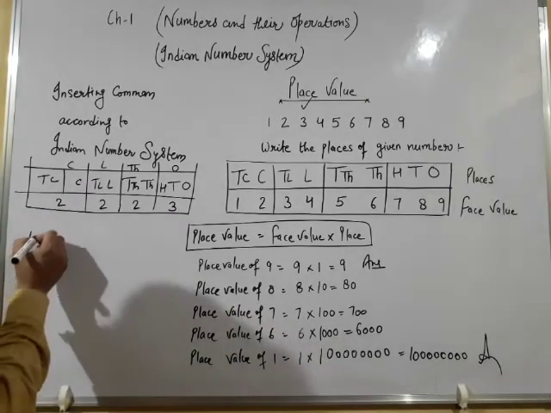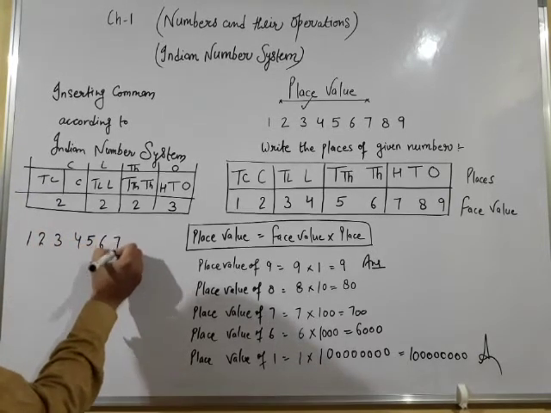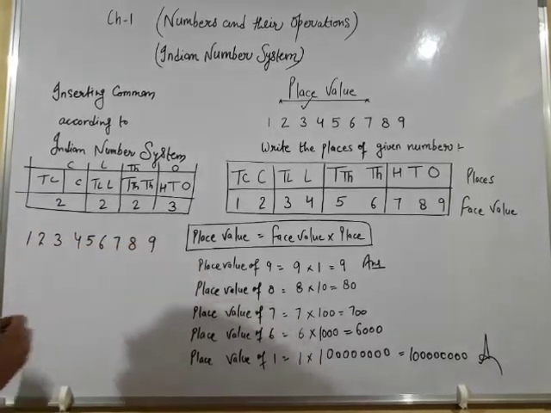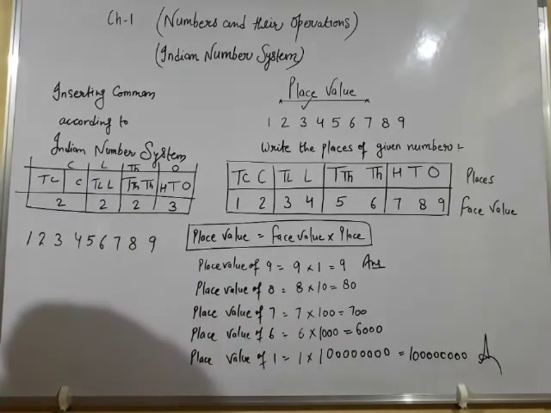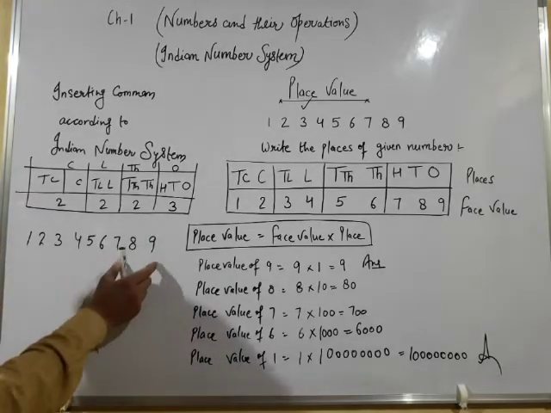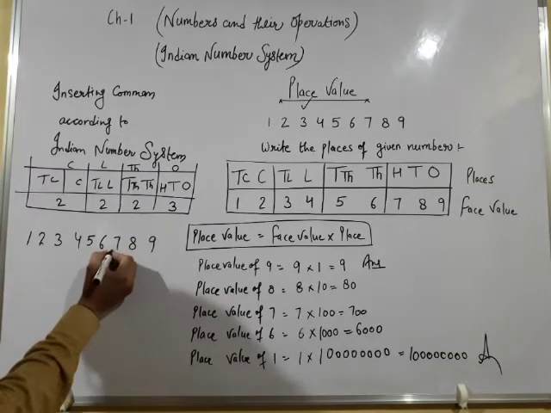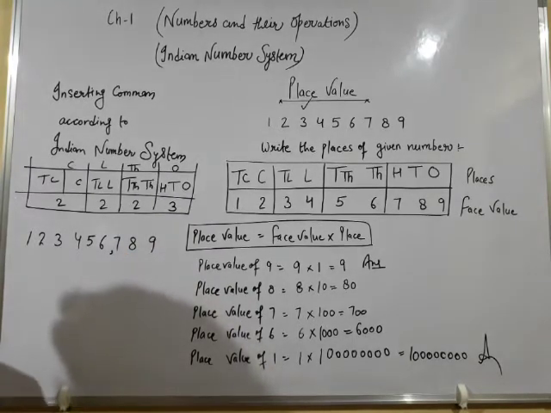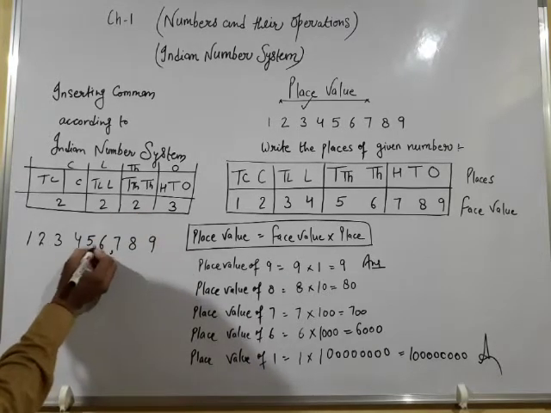Suppose I am giving you a number 1, 2, 3, 4, 5, 6, 7, 8, 9, and I am telling you to insert commas in this number according to the Indian number system. Then we will place the first comma after 3 digits, 1, 2, 3, from the right. Second comma will be placed after 2 digits.